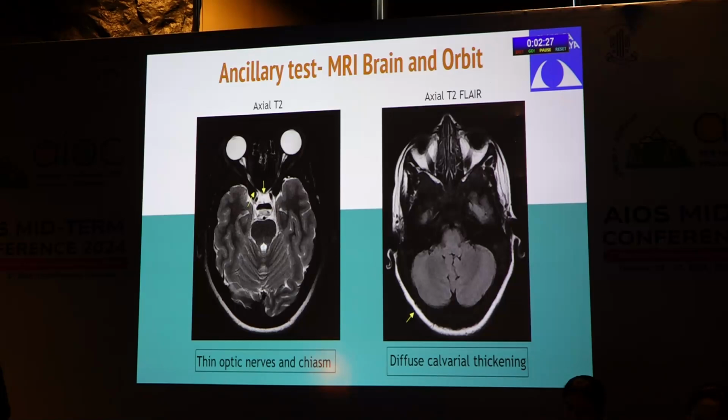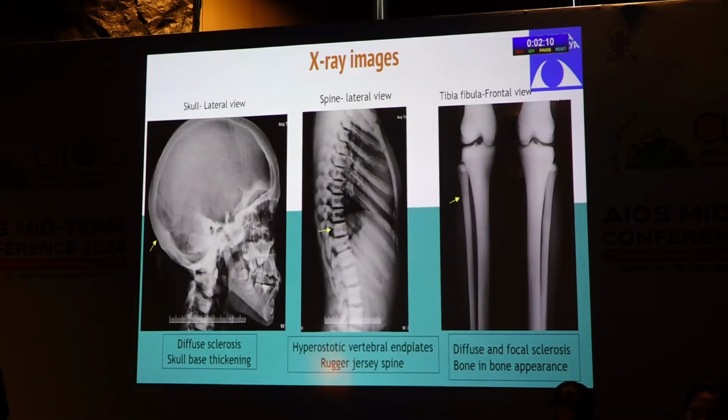On axial T2, we could see thin optic nerves and chiasm, and there was also a finding of diffuse calvarial thickening. This led the radiologist to suspect osteopetrosis or pycnodysostosis, for which she suggested more radiological imaging, and we did X-rays for the patient. The skull lateral view showed diffuse sclerosis with skull base thickening.